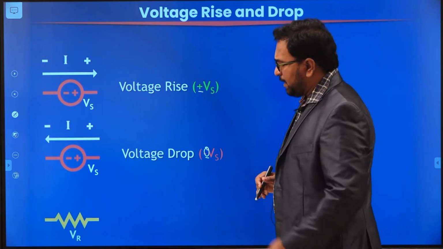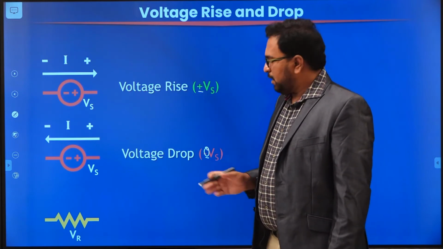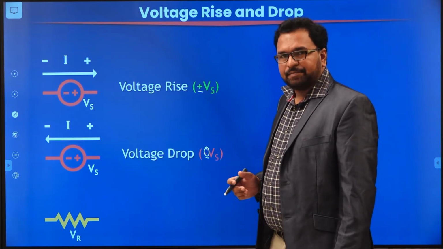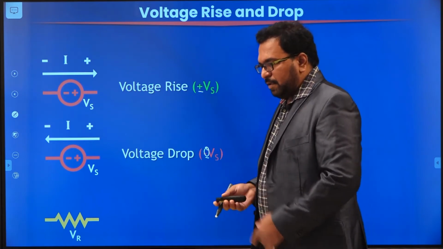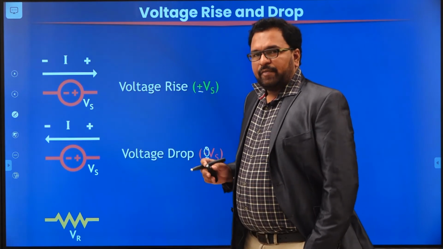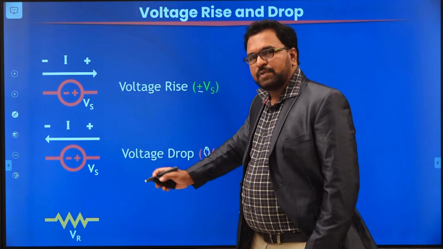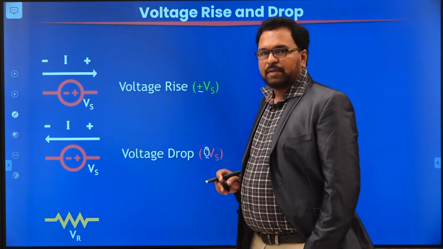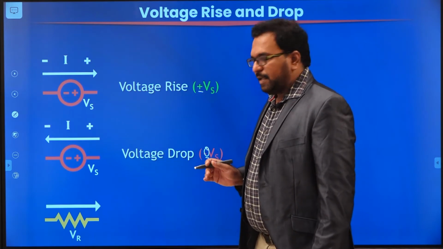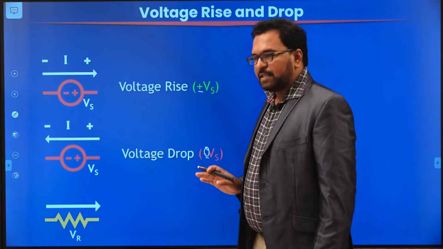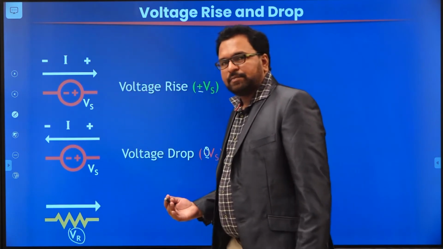In the case of a resistor, we do not give any polarity or any current direction. Then how do we consider it? Because a resistor is a passive element. We already know that a resistor is a passive element. Passive element means it always consumes power. It always absorbs power. Whenever current is flowing through a resistor, there is always a voltage drop across that resistor, because the resistor always consumes power.